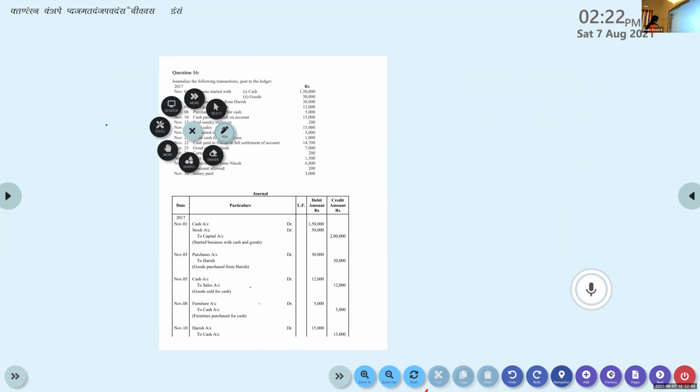Cash account debtor to sales. Please post the entries. Anybody having doubt? Please ask me, okay? Clear your doubts now and then.